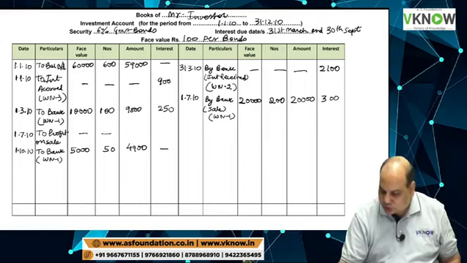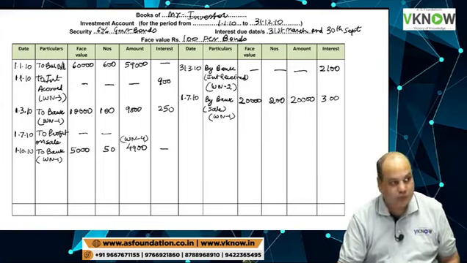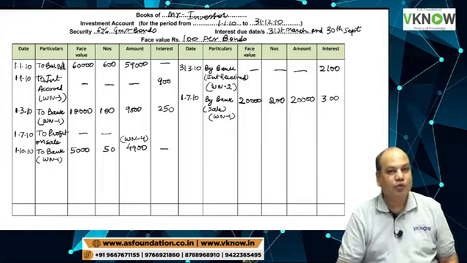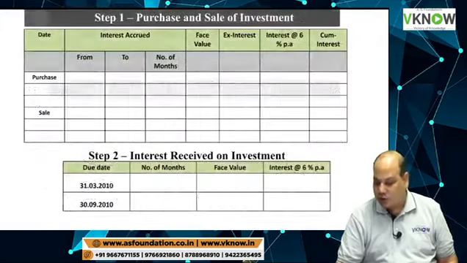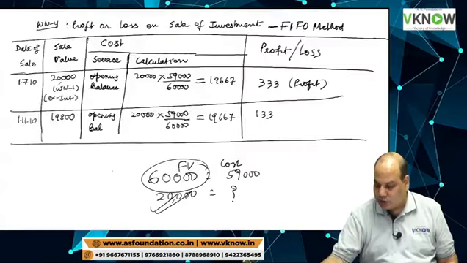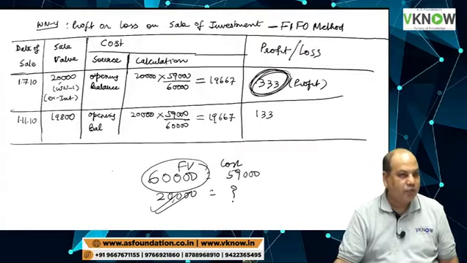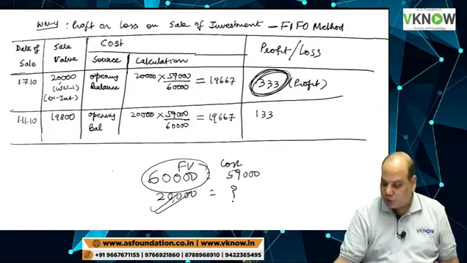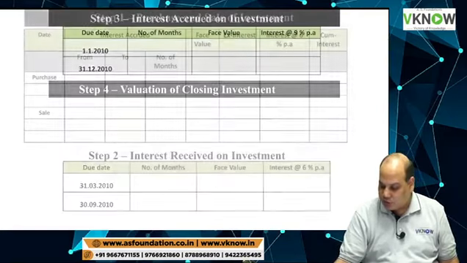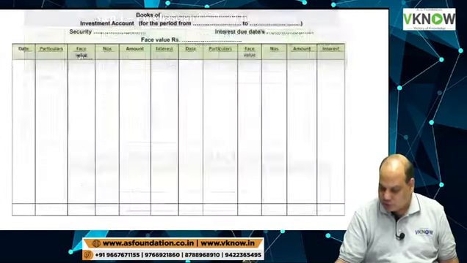In the amount column, working note 4, profit on sale. On the screen at the top, 333. This is the profit on sale of the first time when you sold.